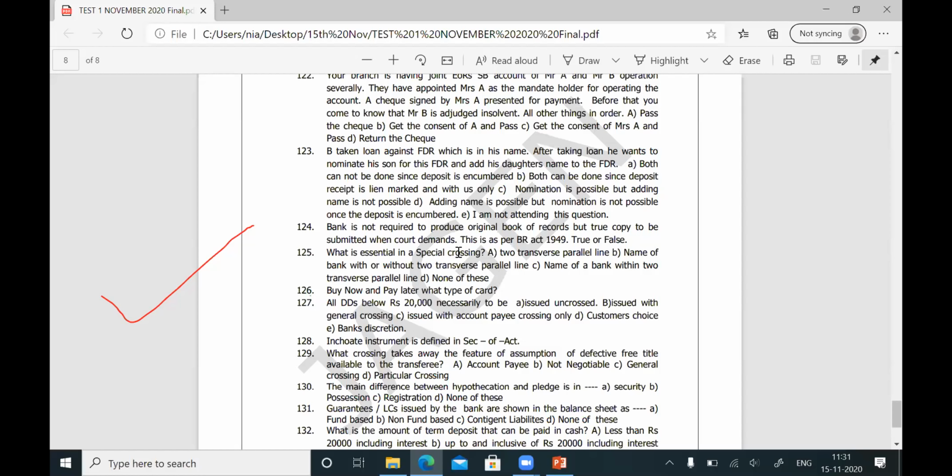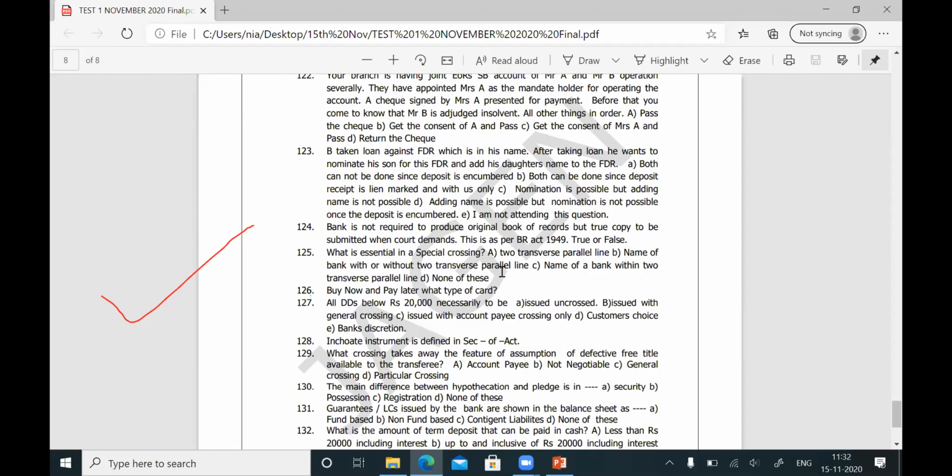What is essential in a special crossing? So what is crossing? Crossing means two transverse parallel lines will appear across the cheque or across the DD. There are three types of crossing: general crossing, special crossing, and account payee crossing. General crossing and special crossing are defined in the Negotiable Instruments Act. Account payee crossing is not defined in the Act; it is as per the practice of the bankers.